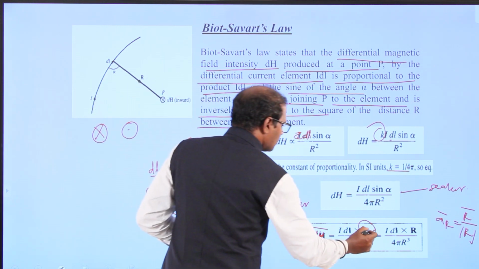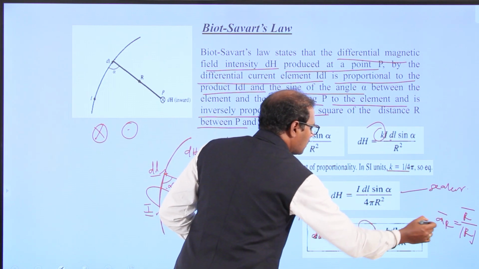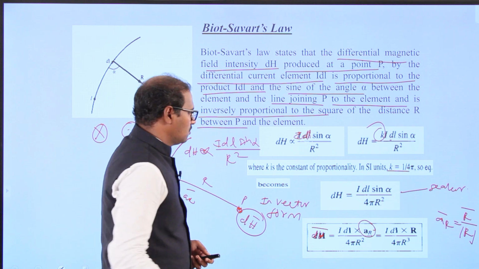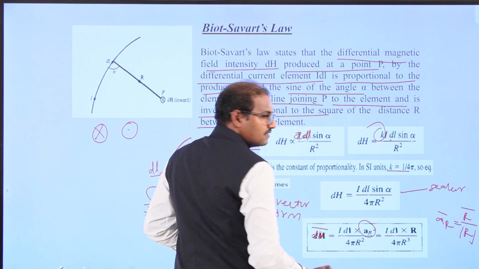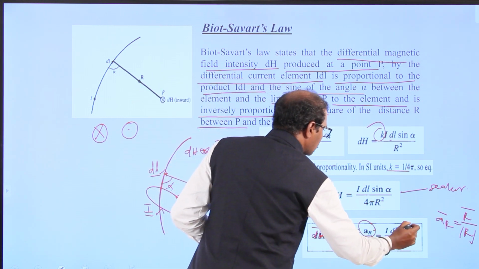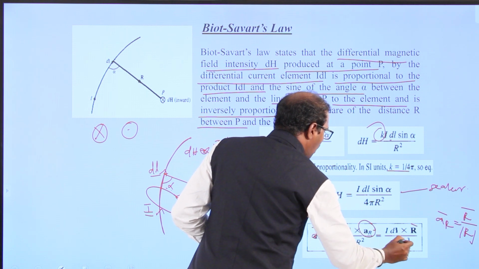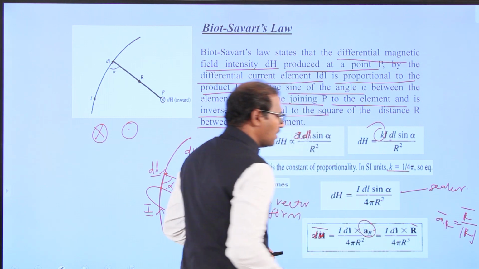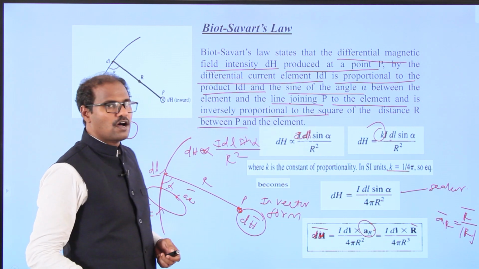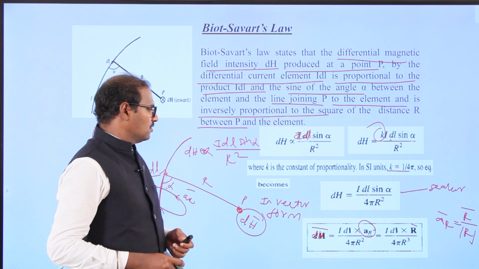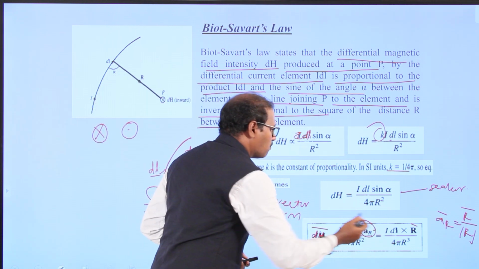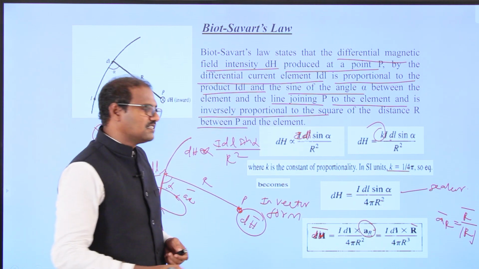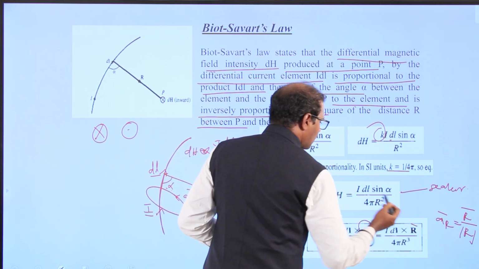So a_r vector is equal to r vector divided by magnitude r. We can write I dl into r vector divided by 4 pi r, and with r squared there, it becomes r cubed. So I dl into r vector divided by 4 pi r cubed. This is the vector form, and the earlier one is the magnitude.